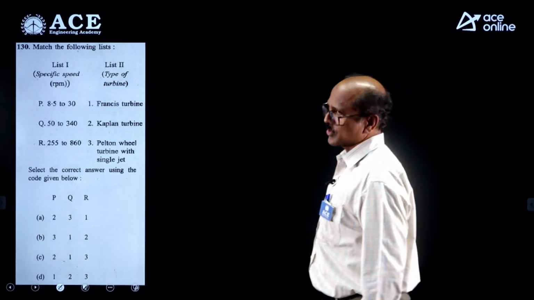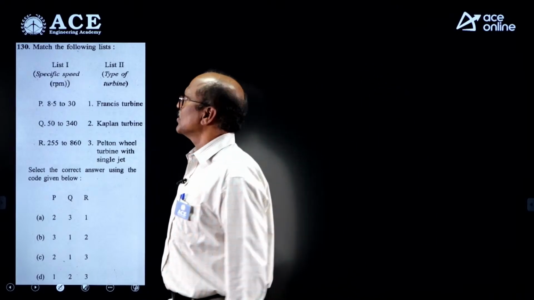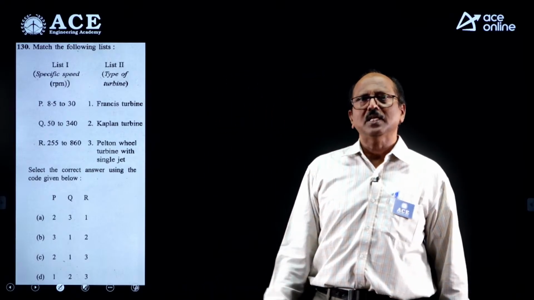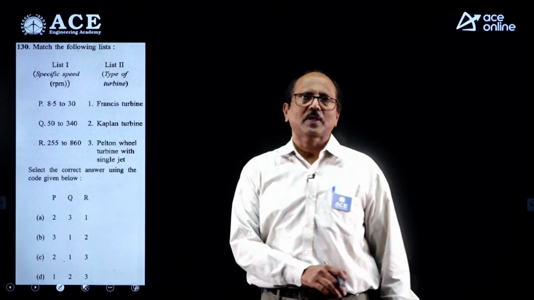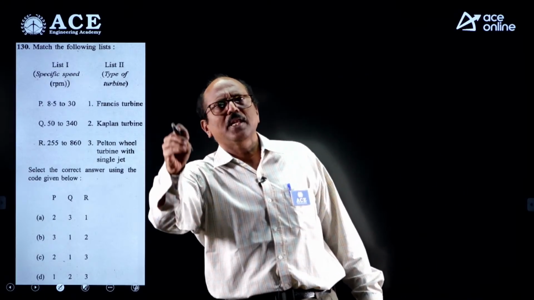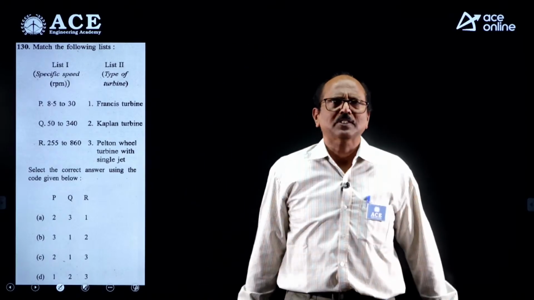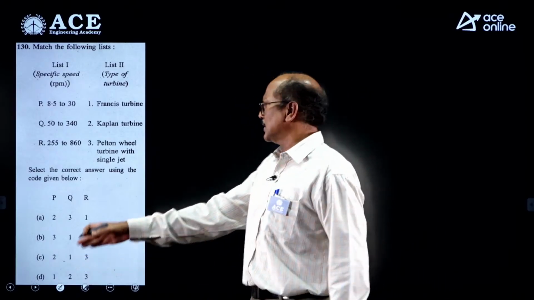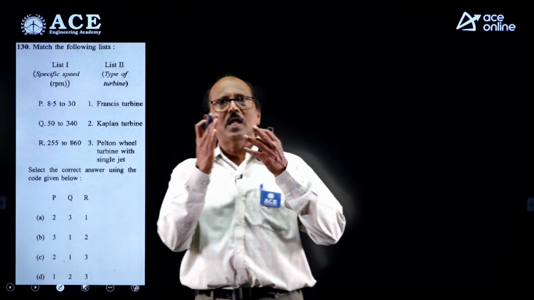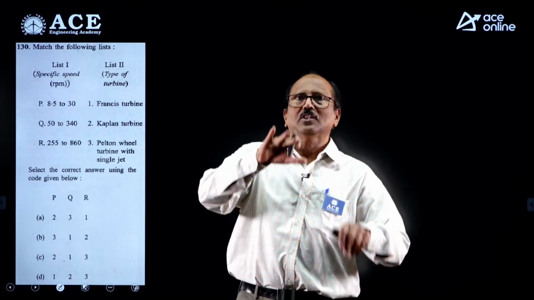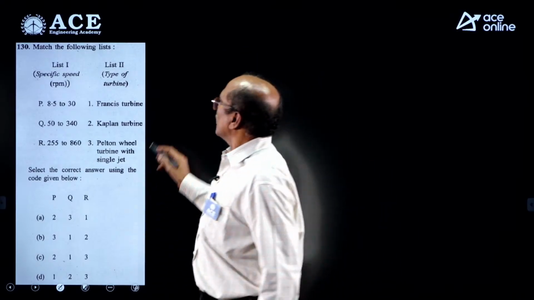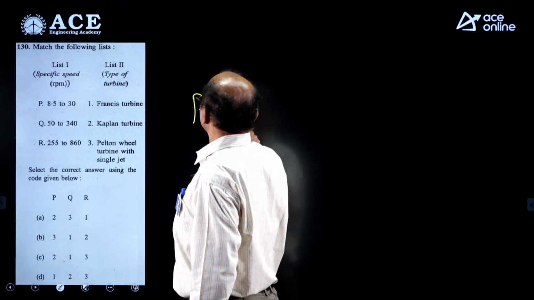Next, last question, fifth question from the hydraulic machinery. Match the following. So list 1 is given specific speed range, list 2 given the type of turbine. We know very well, low specific speed turbine belongs to impulse turbine. Impulse turbine nothing but Pelton wheel, up to 30 Pelton wheel with single jet, 30 to 55 Pelton wheel with multi jet. So P goes to 3.